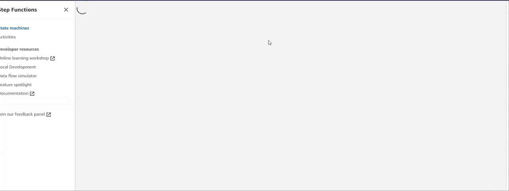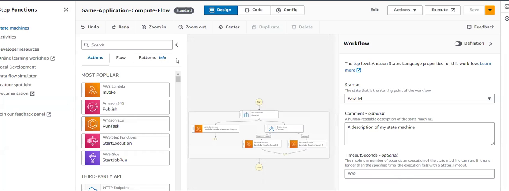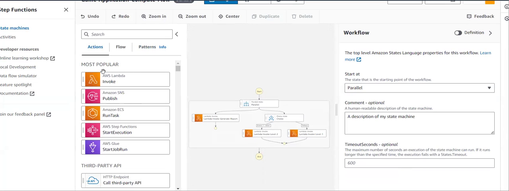I'm just expecting to edit. So in this edit, I'm expecting to see what are the options I have. So not only Lambda, by using this step function, you can publish SNS topics as well. And you can even run your tasks which are present in your ECS. You can even start one more step function. So this is one more important point. By using step function, you can implement nested step functions as well. The step function inside your step function, we call that nested step functions.